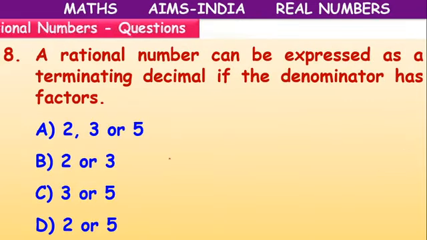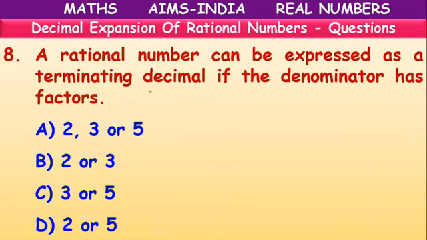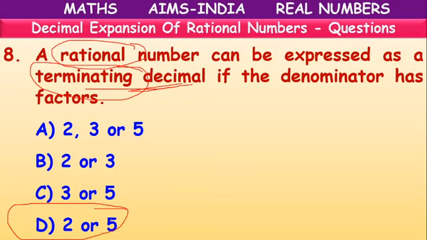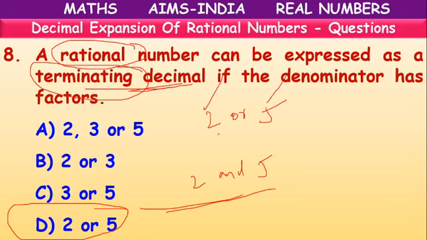Okay, children. Now next question. A rational number can be expressed as a terminating decimal if it has only 2 and 5 as factors. So here if they give 2 and 5, it is wrong, because 2 or 5 is the only correct answer, because they can have 2, they can have 5, they can have both. Then they will be expressed as terminating decimals. 2 or 5 is the correct answer.